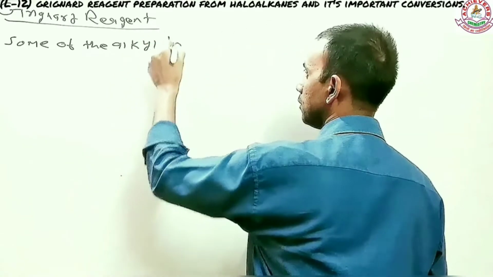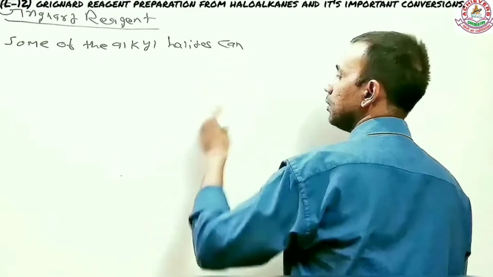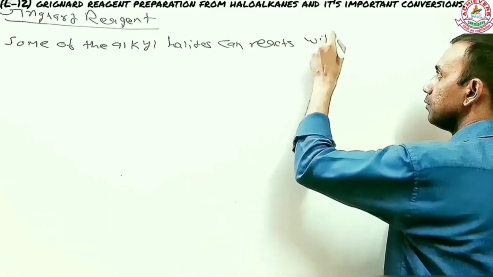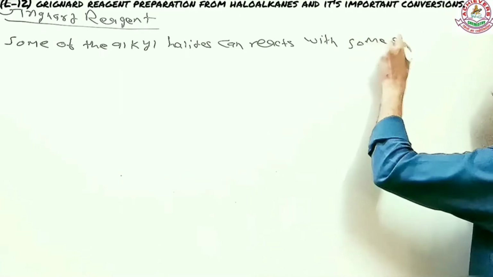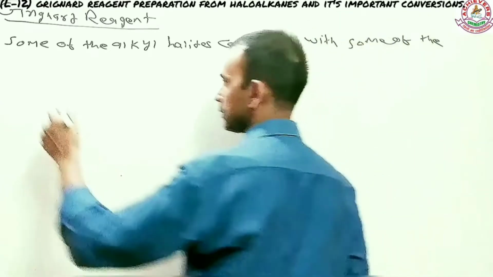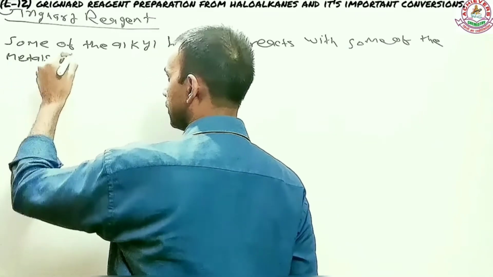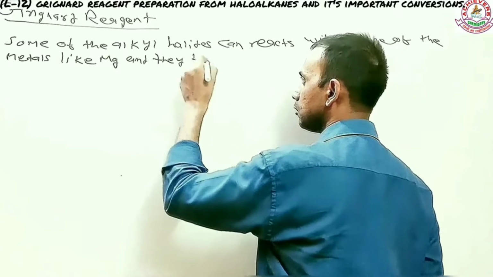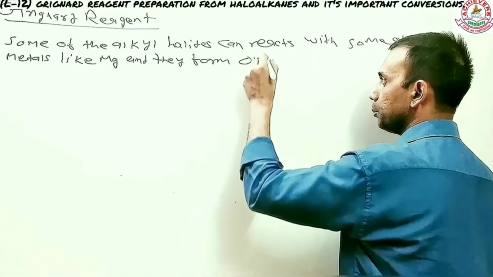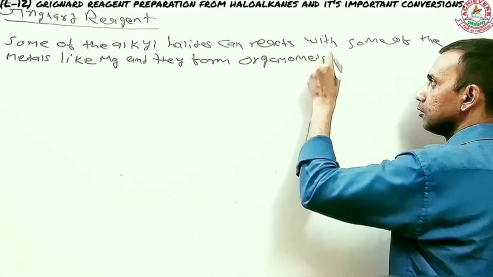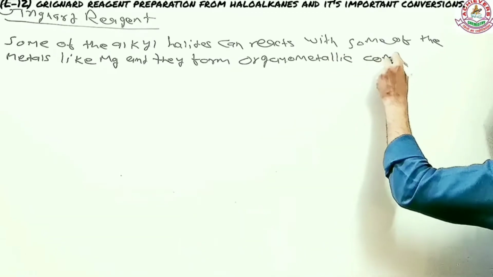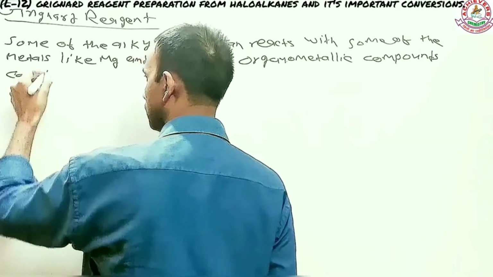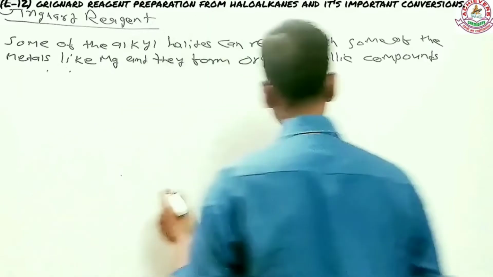Some of the alkyl halides can react with some of the metals, like magnesium, and they form organometallic compounds called Grignard reagent.